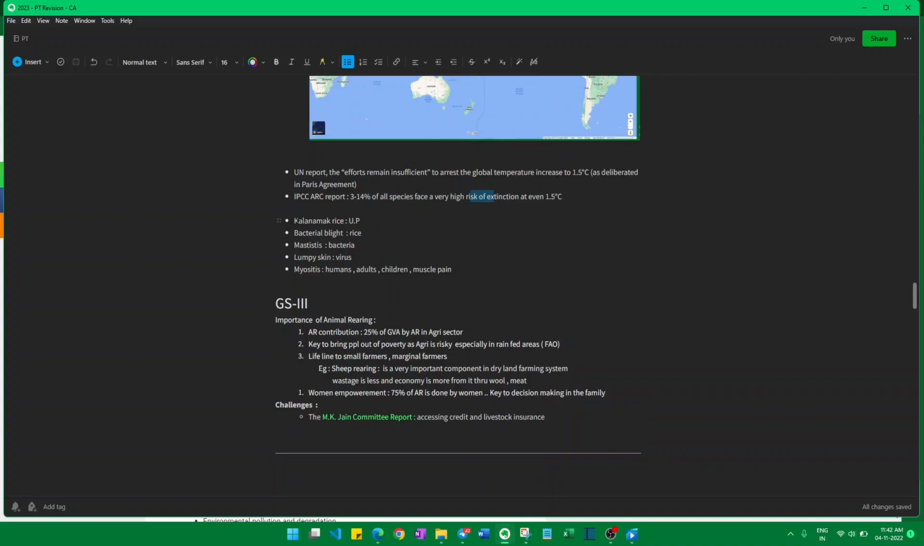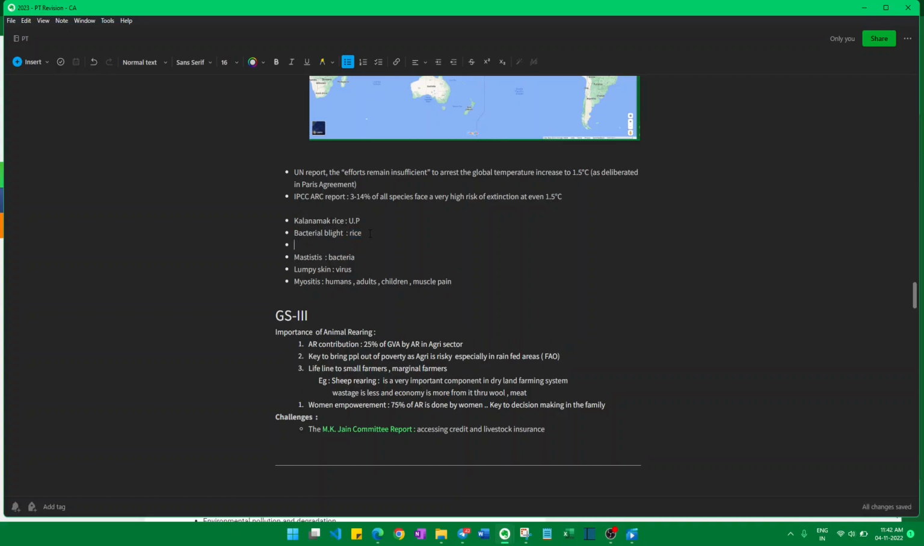These are the few key points which were in the news. Kalanamak rice, it's a GI-tagged rice which grows in UP. And bacterial blight disease is related to rice. And this Kalanamak rice is resistant to this disease. Few important diseases.